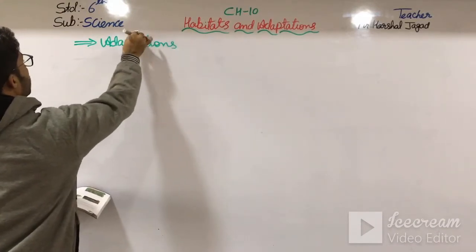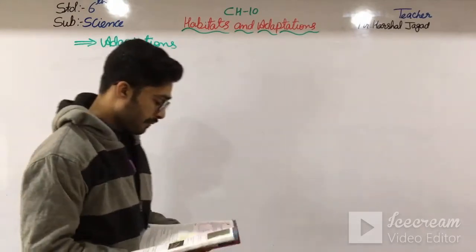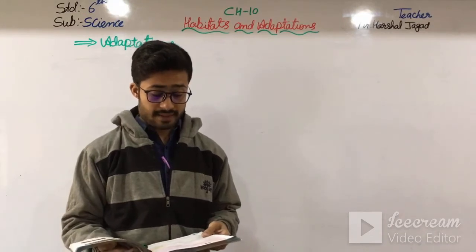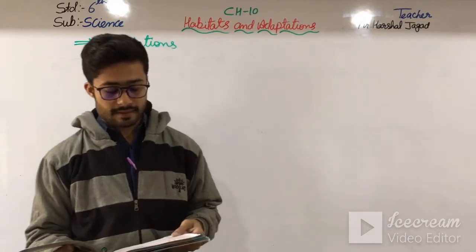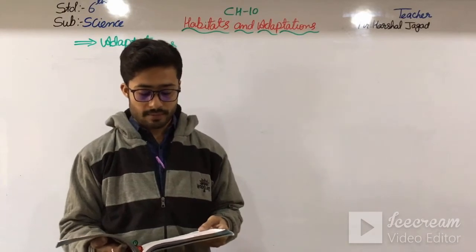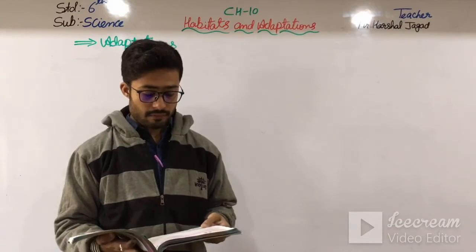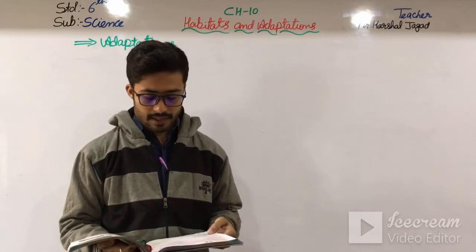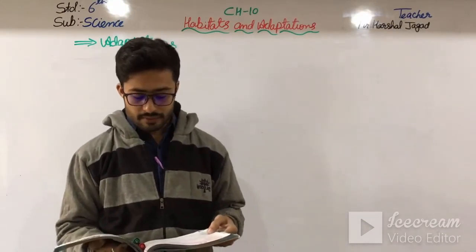Adaptations. Okay, so different places on the earth have different habitats. The climatic factors of a place, as well as the types of organisms that will be able to survive in it, are determined largely by the following factors: the amount of rainfall a place receives, the height of a place from sea level, and the distance of a place from the equator. Because each habitat's animals and plants have adapted their structure and behavior to survive in those areas.